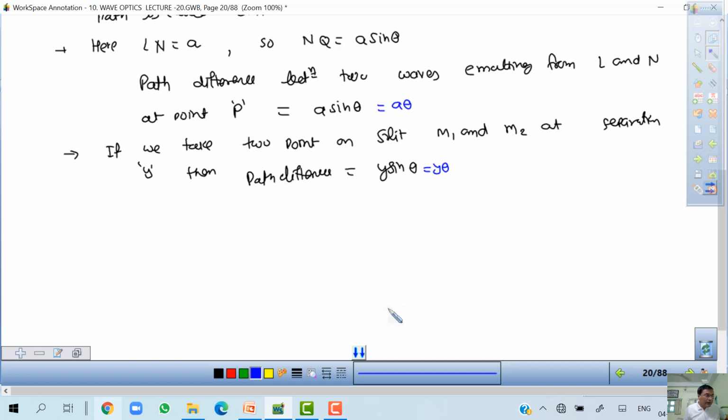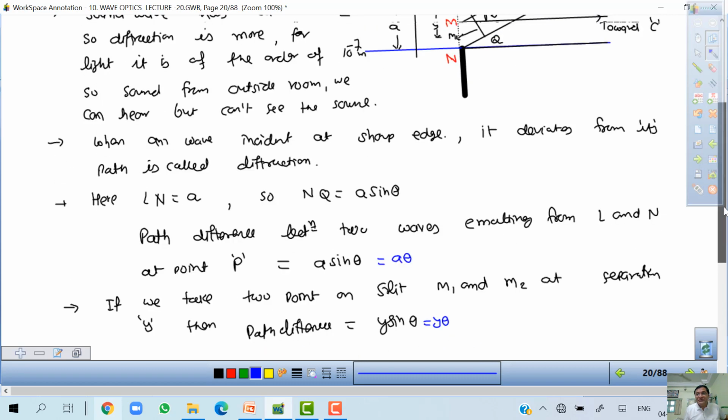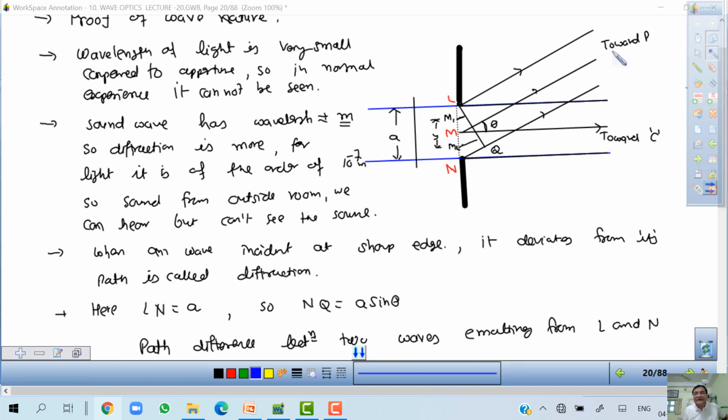So if you want to calculate what is the intensity at point P, then I have to calculate the intensity of the wave emitted from all the points of the slit, and then I have to add it, considering the phase differences. And that is a very tough job. We are not doing that job.